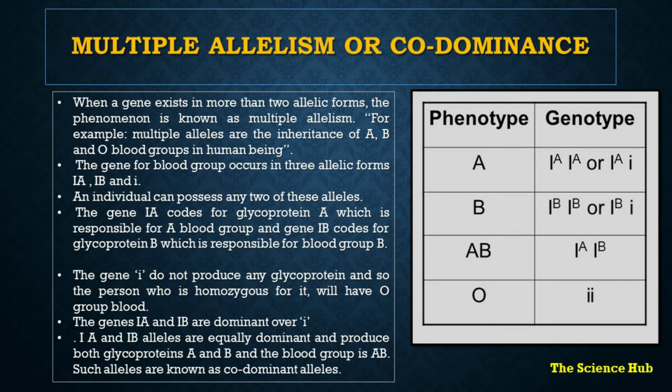The IA and IB alleles are equally dominant and produce both glycoprotein A and B, and are responsible for blood group AB. Such alleles are known as codominant alleles.